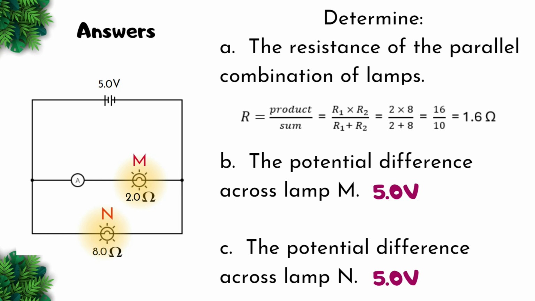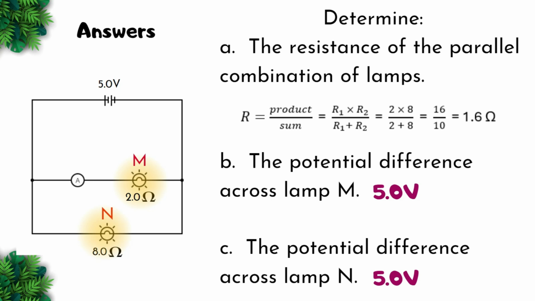The resistance of the parallel combination of lamps would be equal to product over sum, because this is a special case of resistors. It's only 2 and they're in parallel. So we can use product over sum, where we have R1 times R2 divided by R1 plus R2.